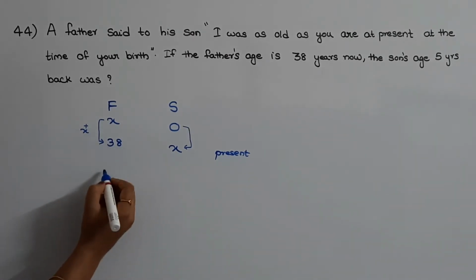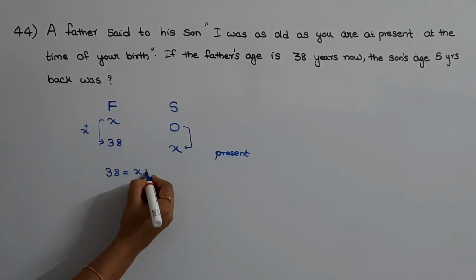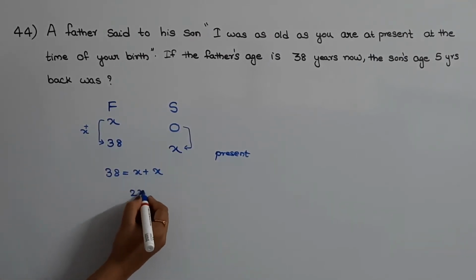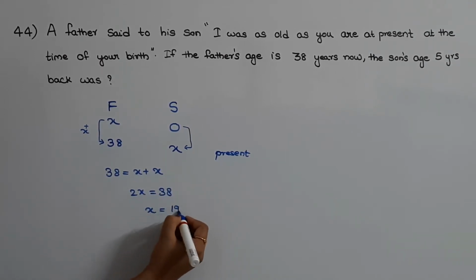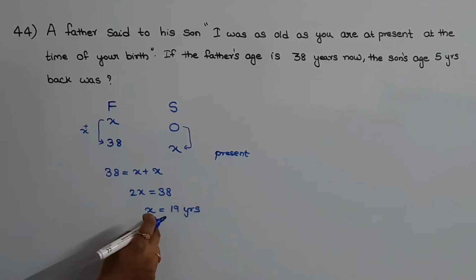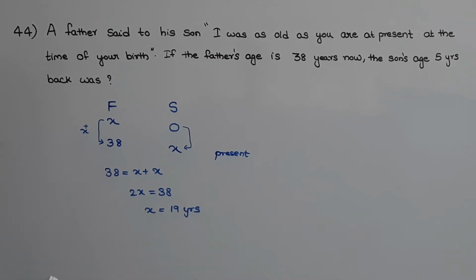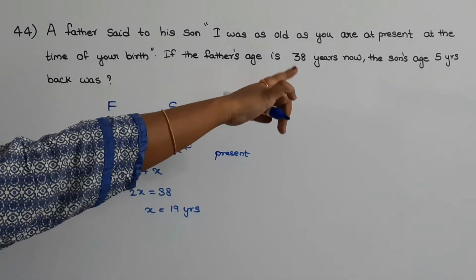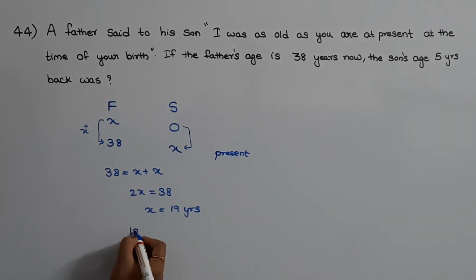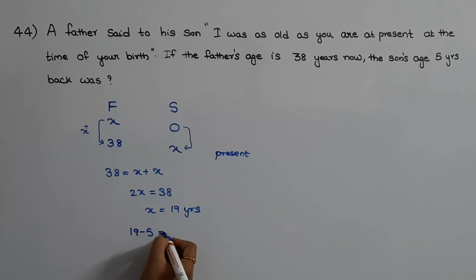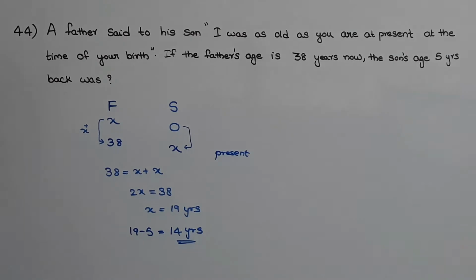We can write this 38 as x plus x. So 2x is equal to 38, and x is equal to 19 years. So the present age of the son is 19 years. But we need the son's age 5 years back, which is 19 minus 5, that is 14 years. So this is the answer.